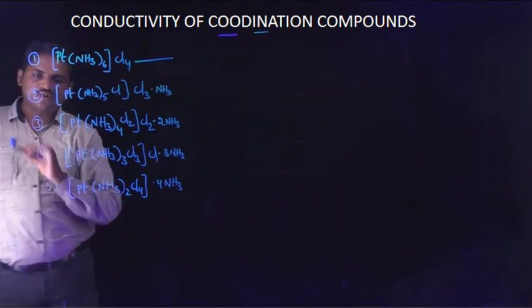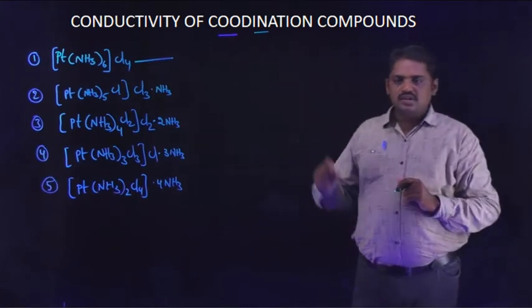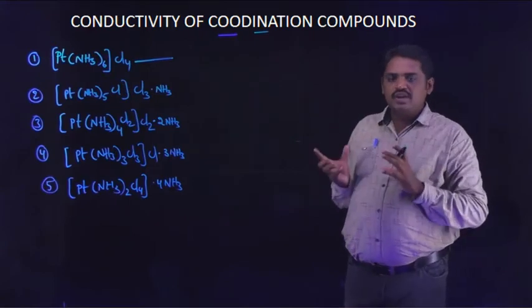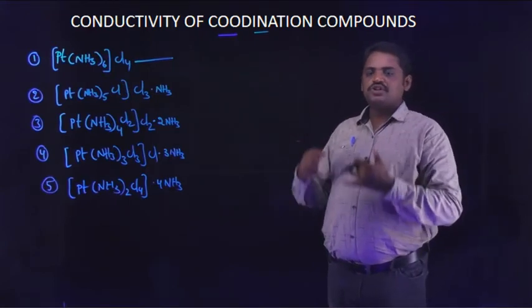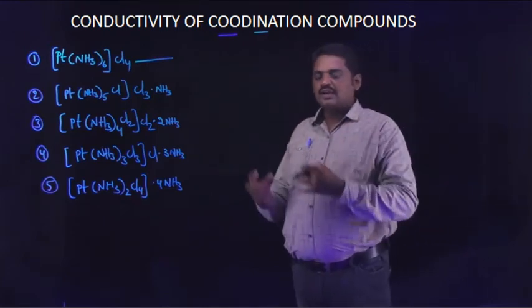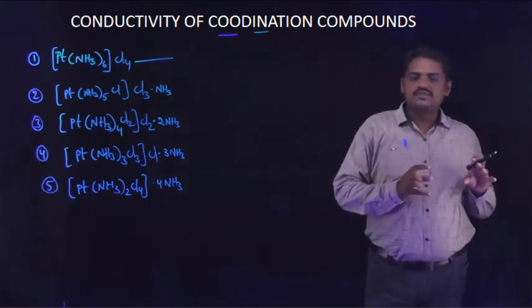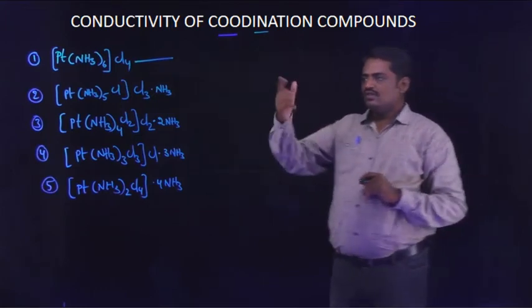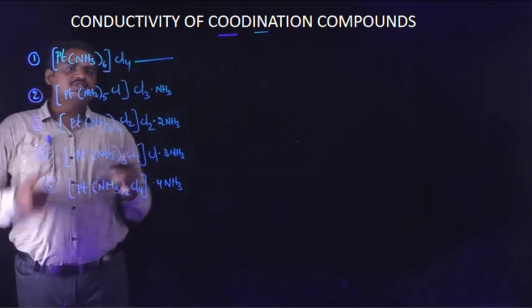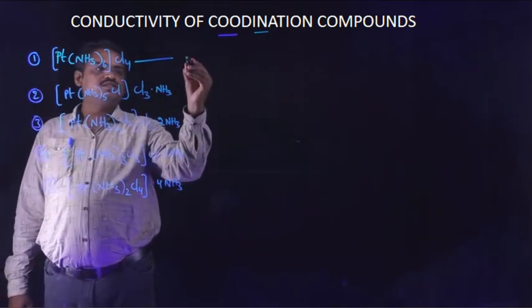Totally there are 5 coordination compounds. The molecular formulas of these 5 coordination compounds are similar, but only the position of the ligands changes. The ligands are shifted from inside of the coordination sphere to outside of the coordination sphere. So the first example is observed clearly. It is dissociated into two types of ions.